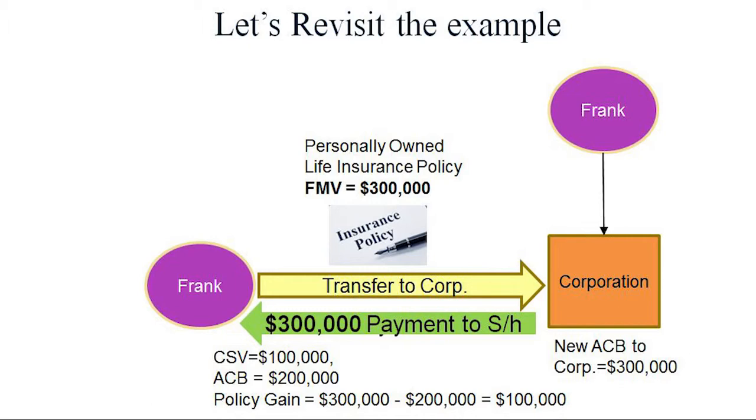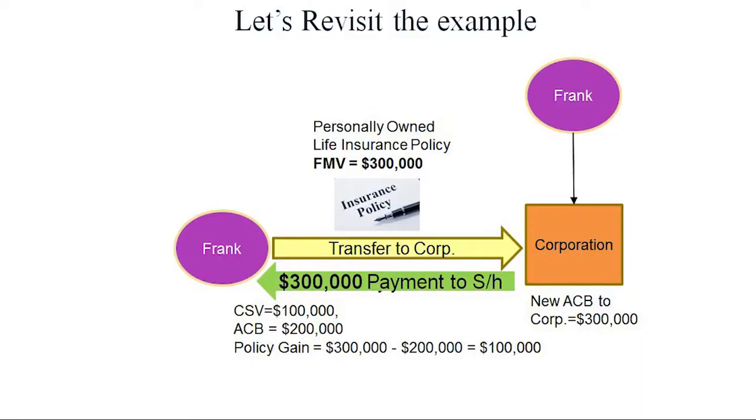What if I received payment of $300,000? Okay, well, now there's an issue. The issue is that I'm going to have a policy gain. I go back to my proceeds of disposition formula. It says the greater of cash surrender value, not worried about that, it's $100,000, ACB, $200,000, or fair market value of amount paid. Well, here, the fair market value of consideration or amount paid is $300,000. So now when I calculate, I have $300,000 minus $200,000 ACB. I have a policy gain of $100,000 personally.